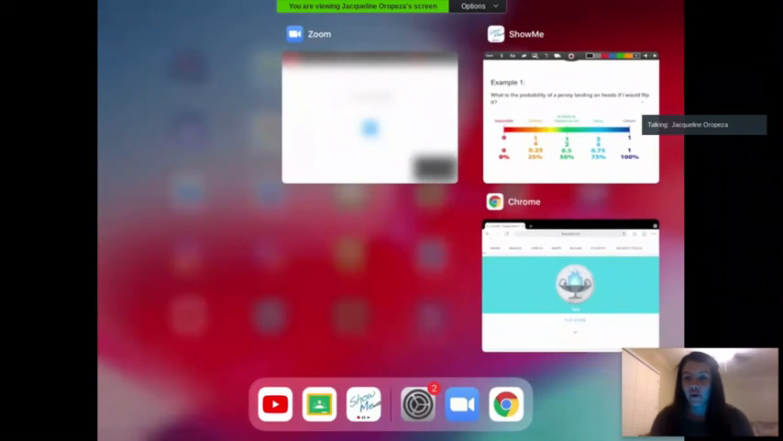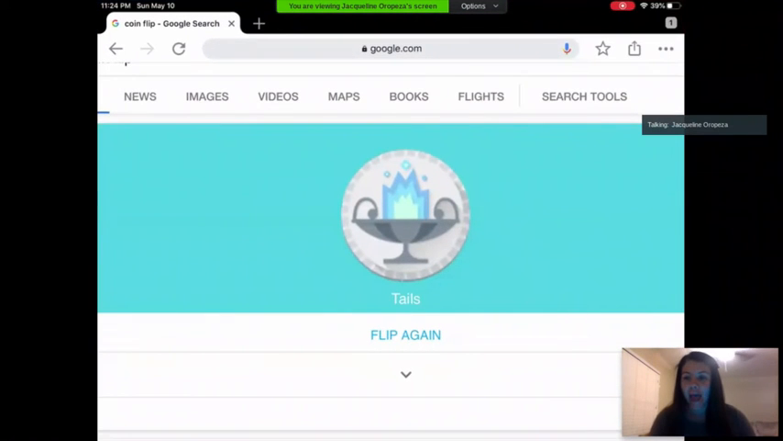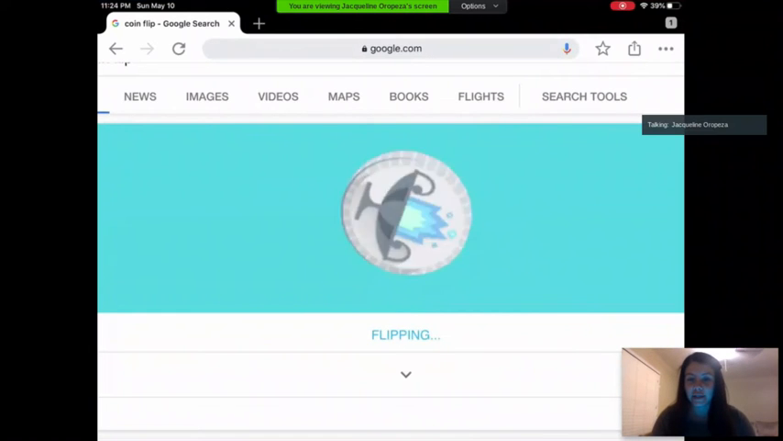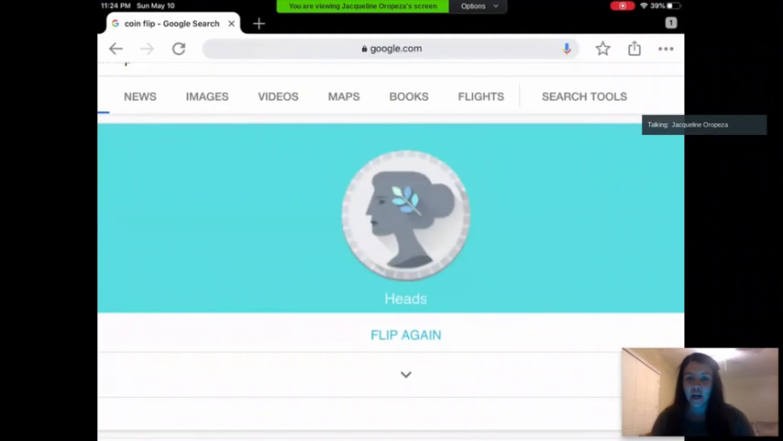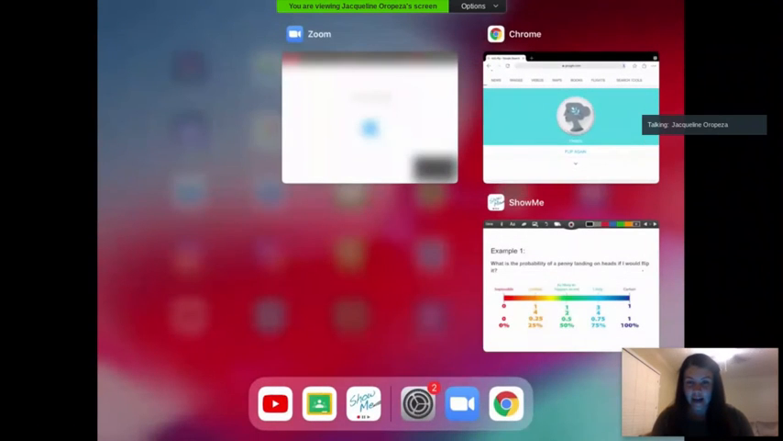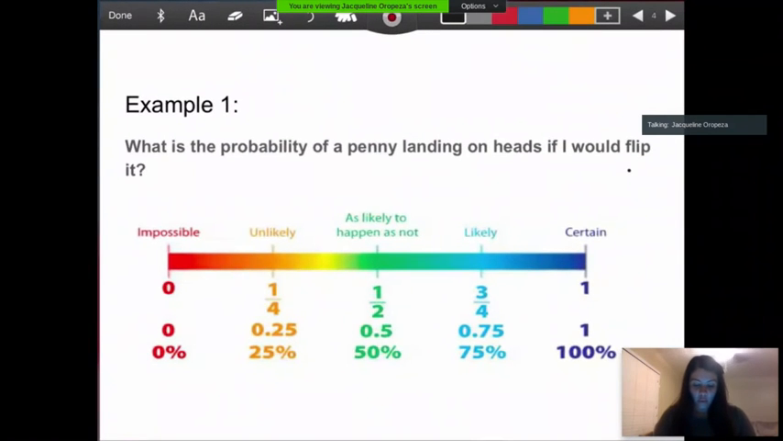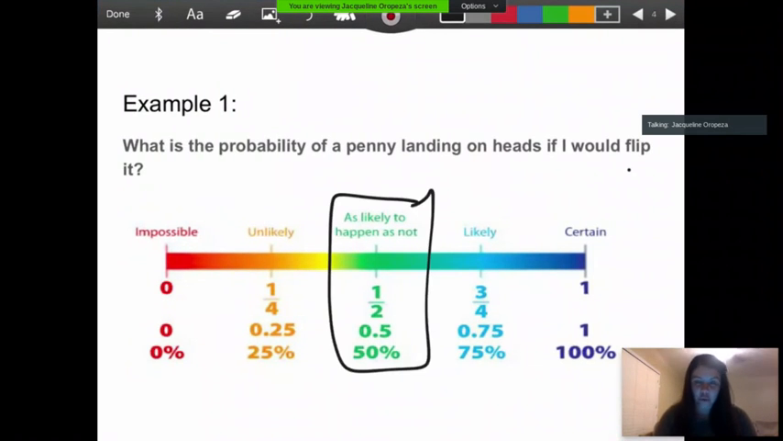If I do a coin toss, if I have a coin, I have two sides. I have a tails and I have a heads. So I only have two options. So that means that it would be 50-50. I could only go two ways. So I would have to choose one of these, as likely to happen as not, or 1/2, 0.5, or 50%.